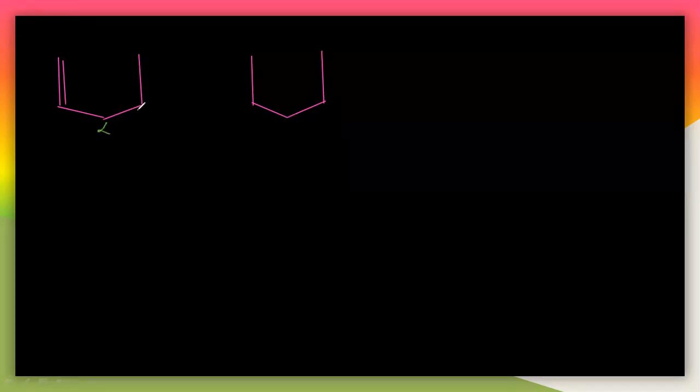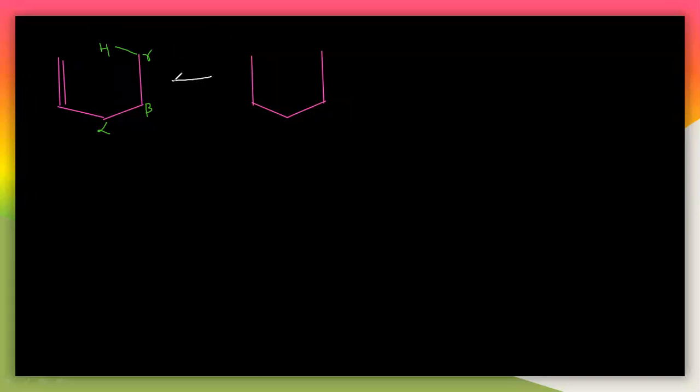So this is alpha, and this is beta, and this is gamma, and this is the gamma hydrogen here. And there is a hydrogen here, and it is a double bond here.